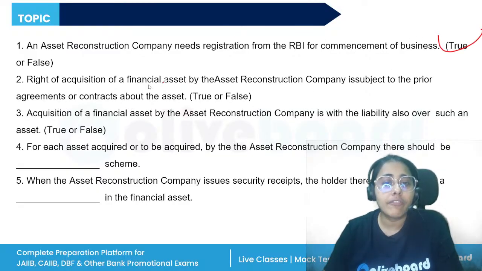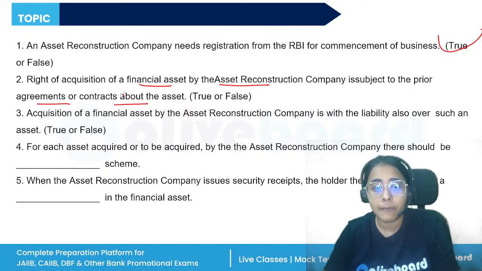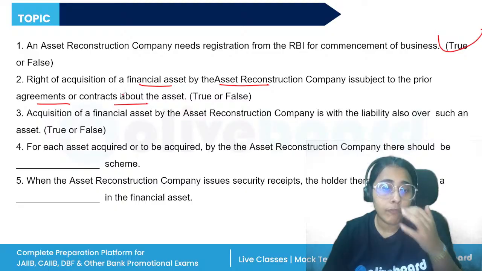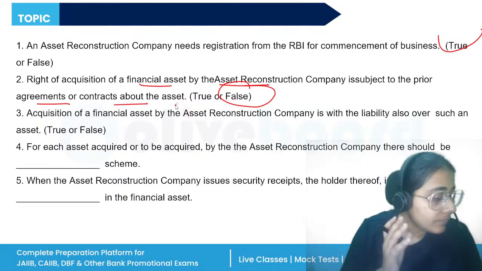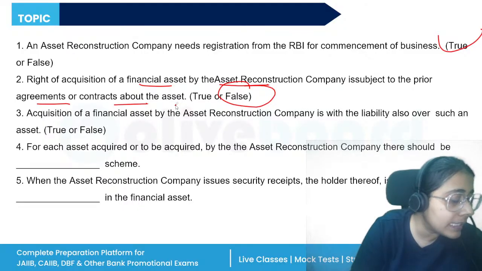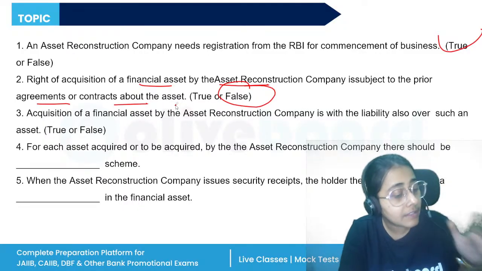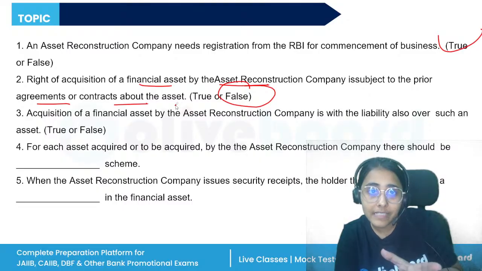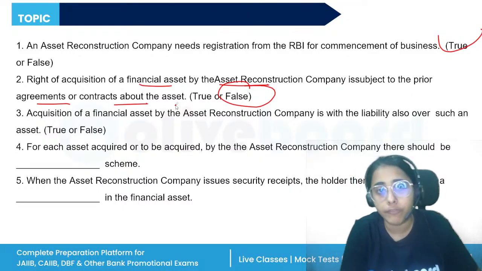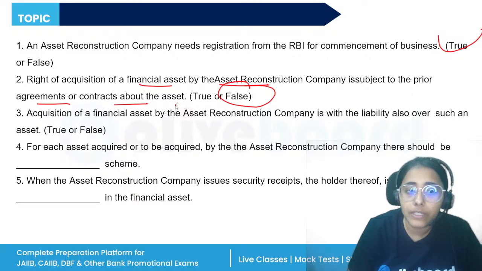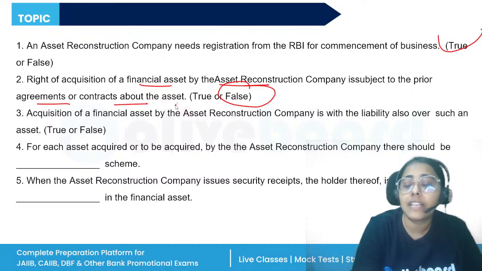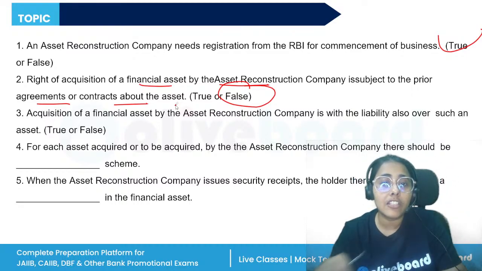Right of acquisition of financial asset by the ARC is subject to the prior agreements or contract. Is this statement true or false? This statement will be completely false. If one bank has already given a loan keeping one property as security, and the customer approaches another bank for a loan with the same property offered as security, the bank should check whether it is encumbered or unencumbered. So it is false.